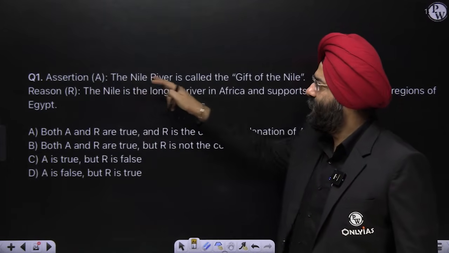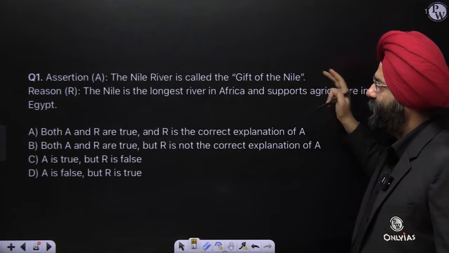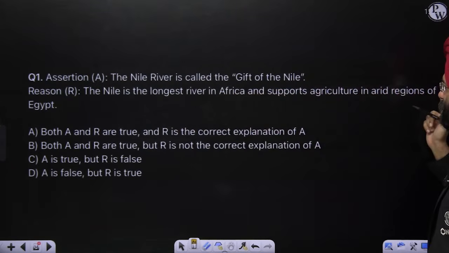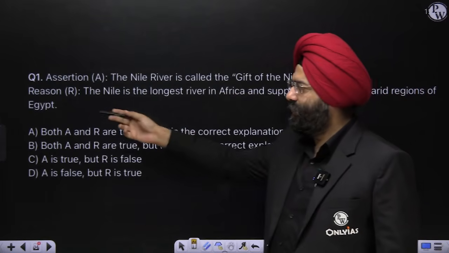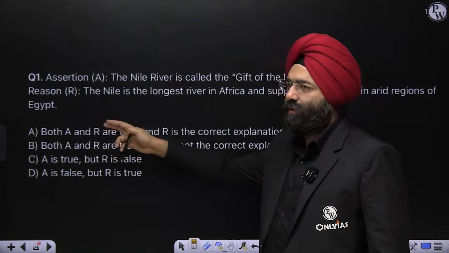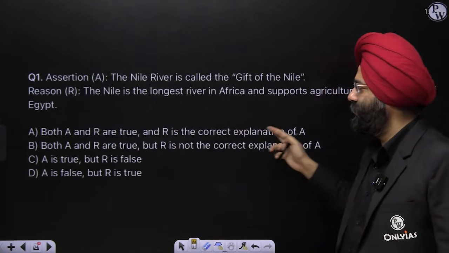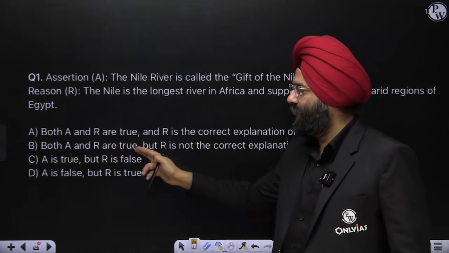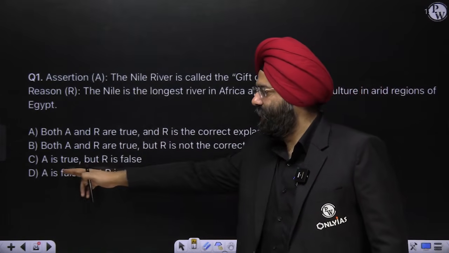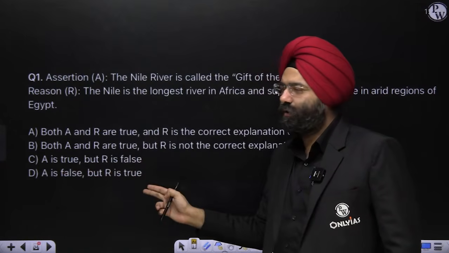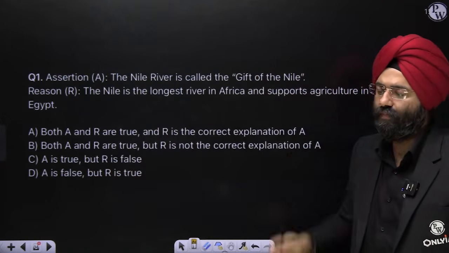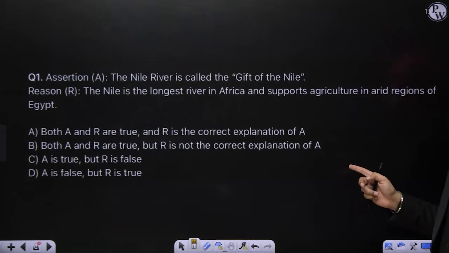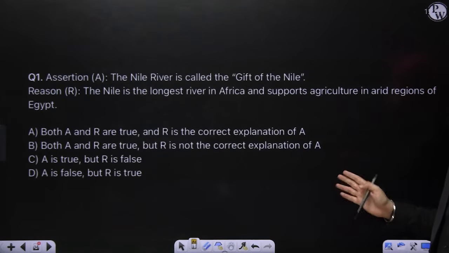First, Nile River is called the Great Gift of Nile. Assertion 1. Reason: Nile is the longest river in Africa and supports agriculture in arid regions of Egypt. Again, A, B, C, D. Both the statements are correct, and R is a correct explanation. Over here, both are true, but R is not a correct explanation. A is true, reason is false. A, that means assertion is false, but the reason is true. So you have to mark whichever is the answer. You can pause this video, attempt the question and write the answer in the comment section.